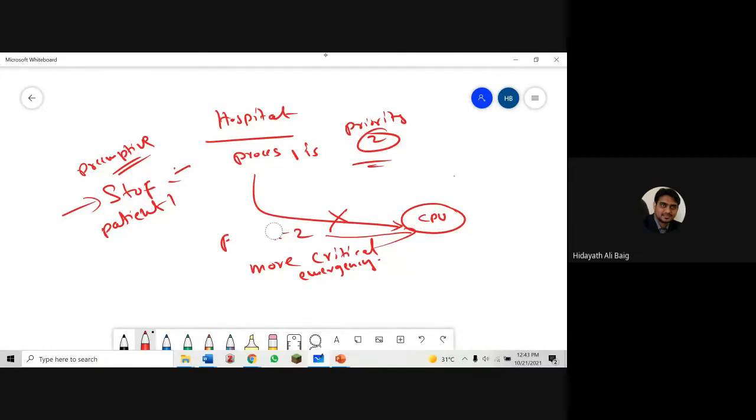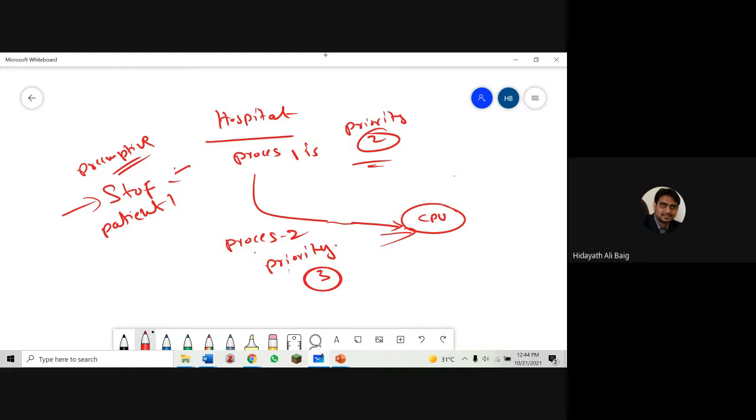Now we got process 2, and here the process 2 priority is 3. Look at the question and carefully answer me. Process 1 is priority 2 already in the CPU. Okay, now we got process 2 with the priority 3.